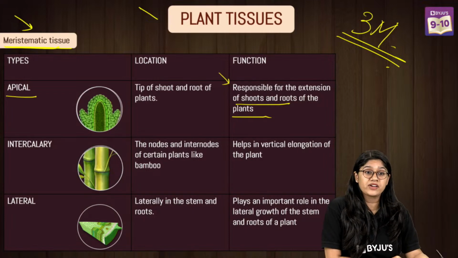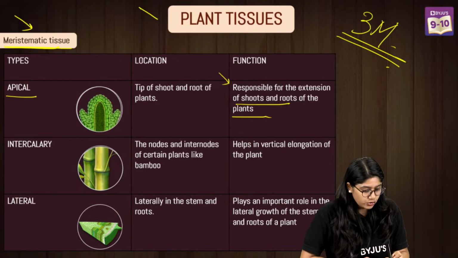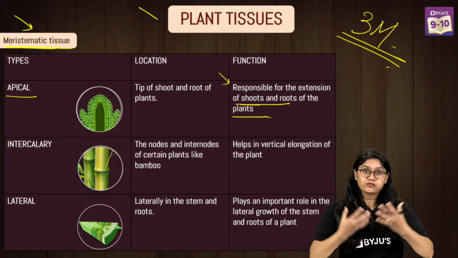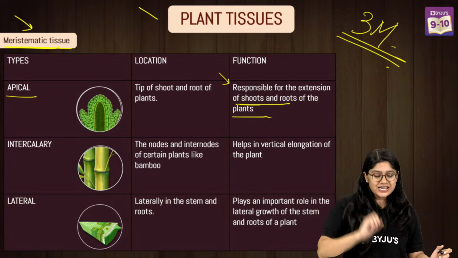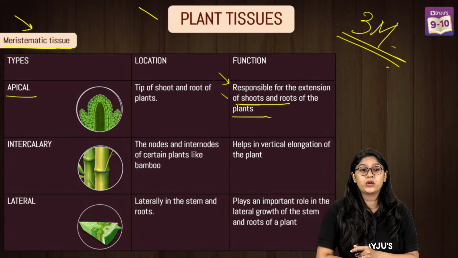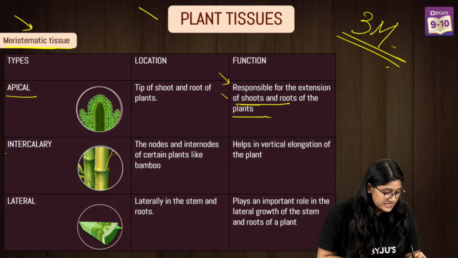Shoot kya hota hai? It's a very good question. So shoot over here, we are talking about the stem. Root, of course, we know is a very important part of a plant which is present underground, whereas a shoot is the stem that we are discussing over here. Okay, then we have intercalary.